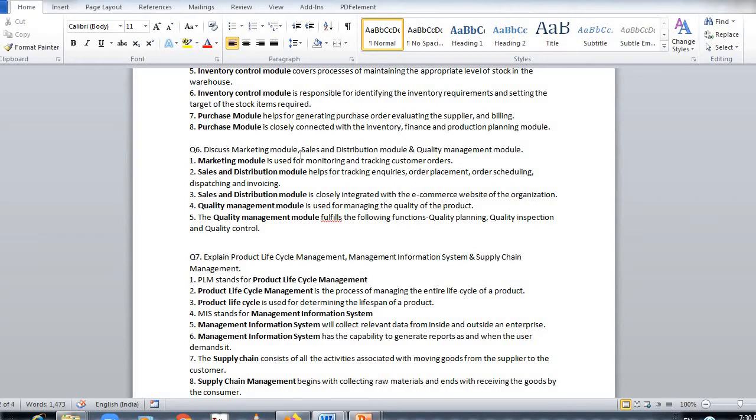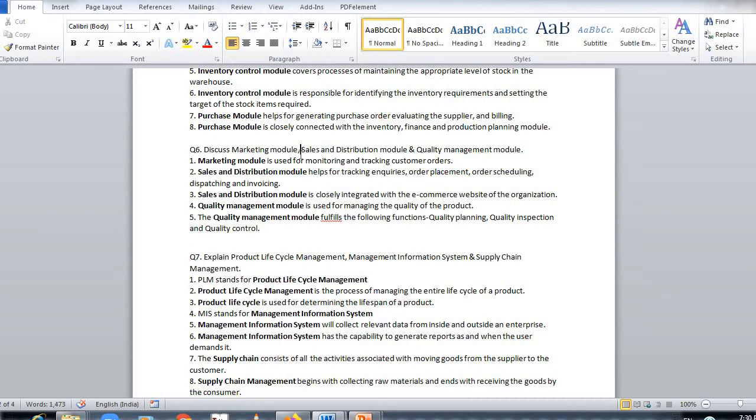Quality management module is used for managing the quality of the product. Quality is very important, and quality management module works in 3 criteria. First is quality planning. Planning is very important in quality. If you plan your product well, because your competitors are there and they can beat the price you are selling at, quality planning is very important. Then quality inspection, random sampling of the product has to be done, and quality control.